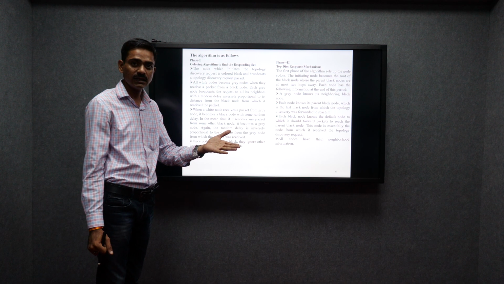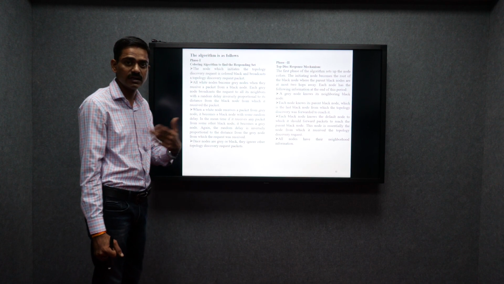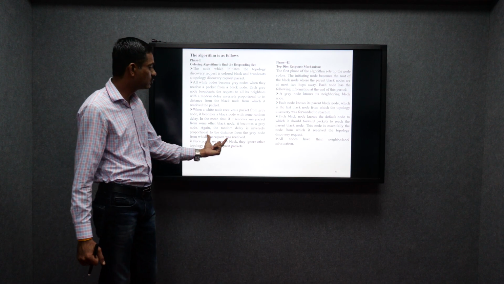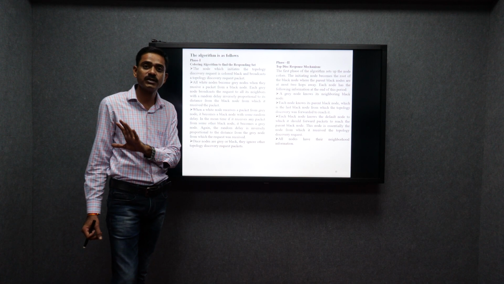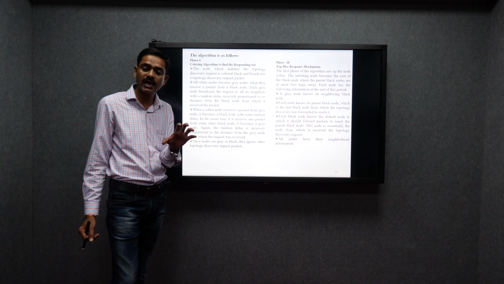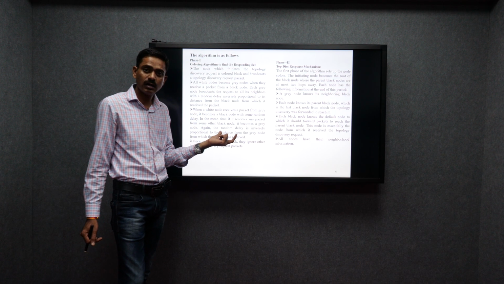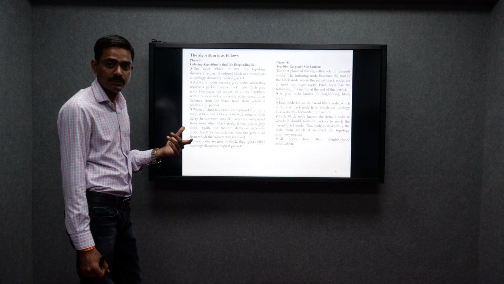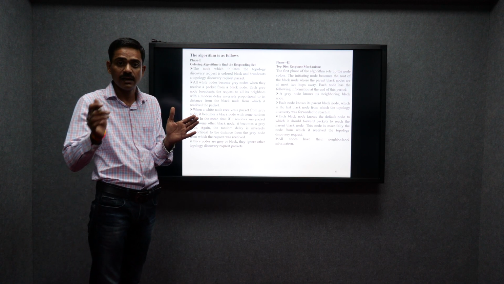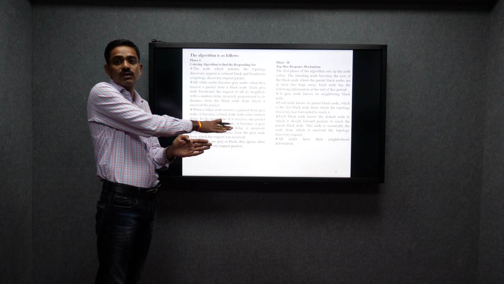If it is again getting black, there is a repetition. After all, the request has to be received. A gray node means it is identified, its complete formation is created and energy is saved. If the black node continuously gives energy to the gray node, that means the formation of the cluster head. It will again transfer the energy to the next level.